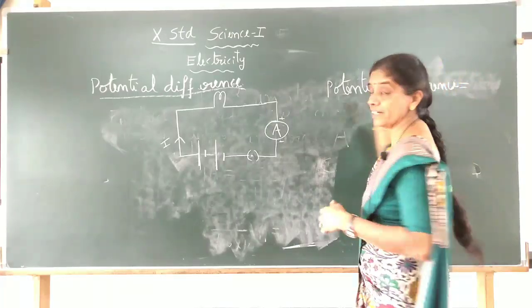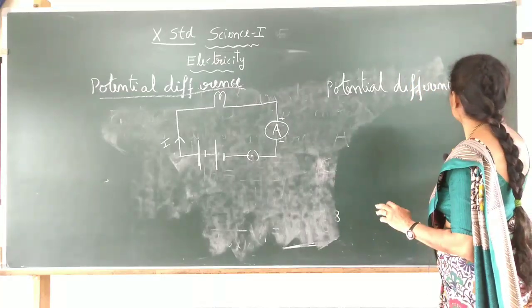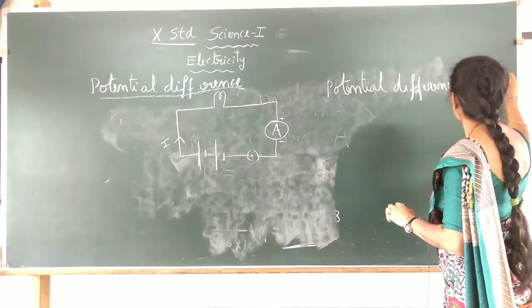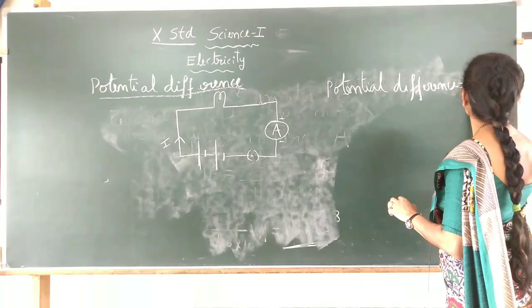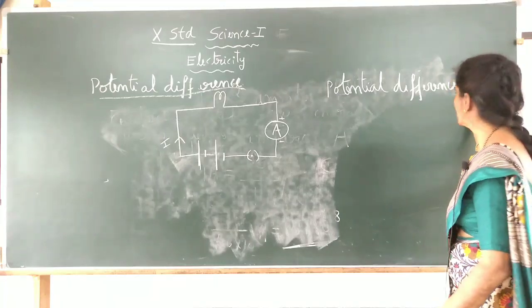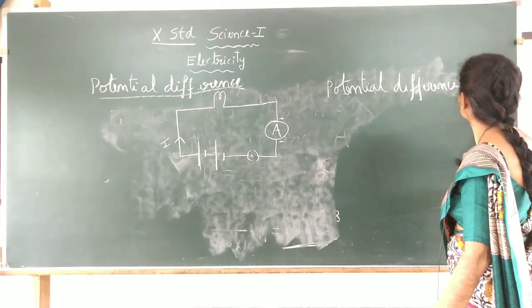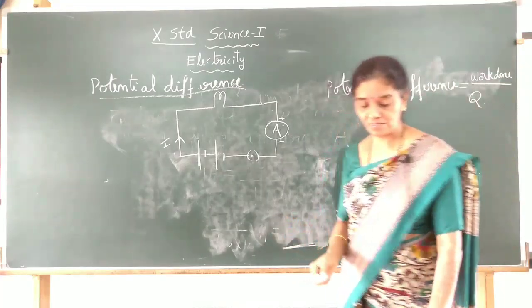So, potential difference is nothing but the amount of work done in bringing the charge. How many coulombs of charge will you bring?